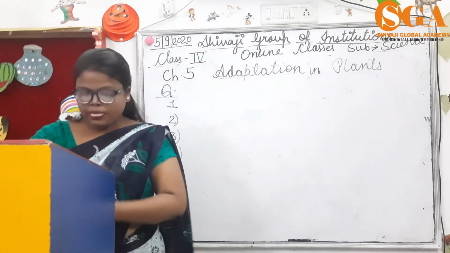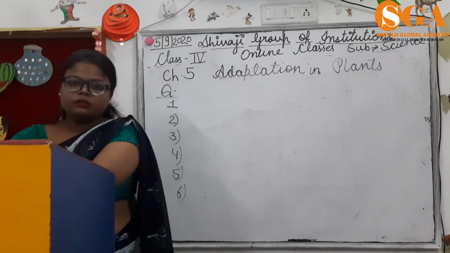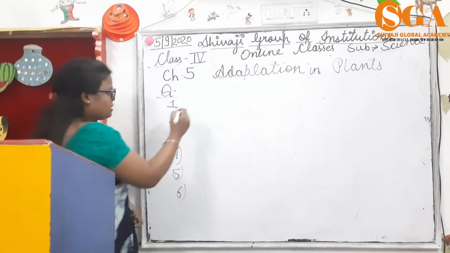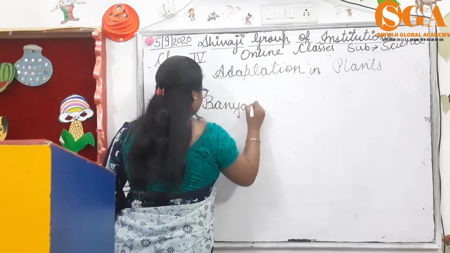Question number 2 is, name the following. First is, 2 examples of plants that grow in plains. Which plants grow in plains? That is banyan tree and mango tree.